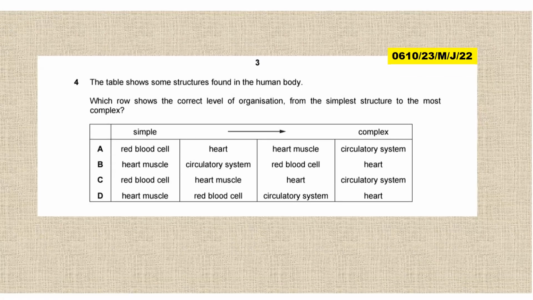The table shows structures found in the human body. Which row shows the correct level of organization from the simplest structure to the most complex? So this is under cell organization. It all starts with a cell, then tissue, then organ, then from organ it goes to the system, then the organism.